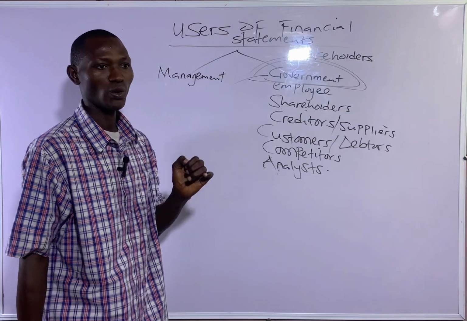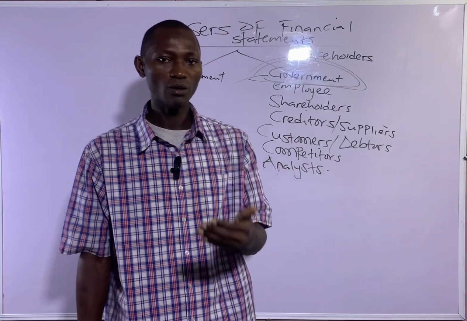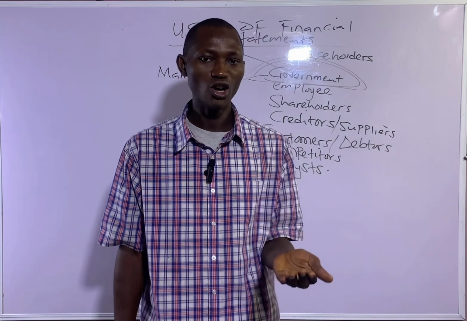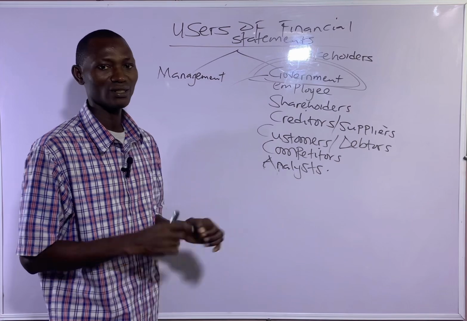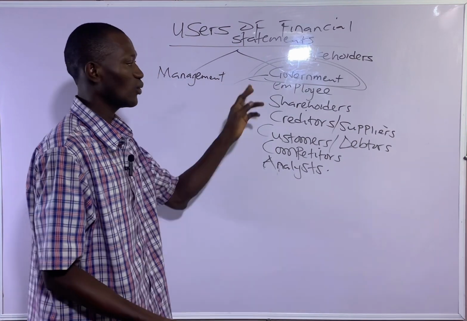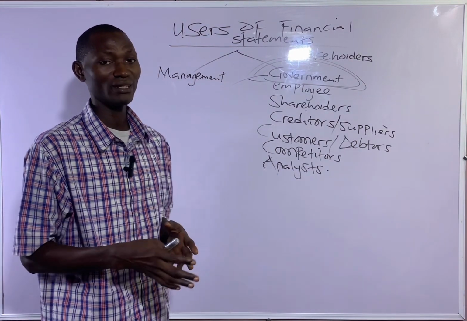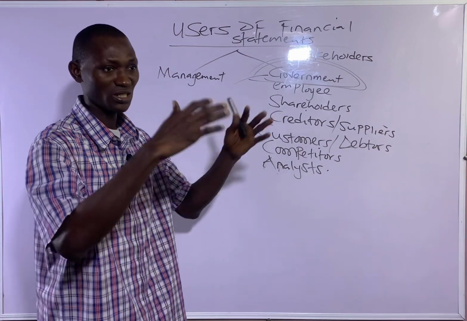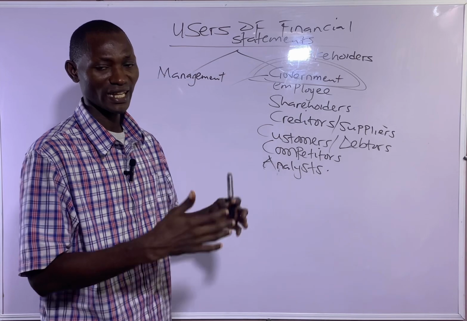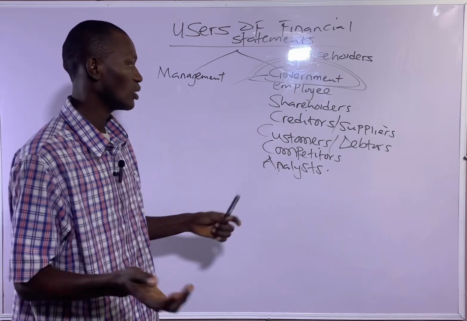So CAC will want to make sure that the company has done all necessary registration and also complied with the Company and Allied Matters Act. The Federal Office of Statistics wants to know the number of businesses that are in Nigeria and all that.